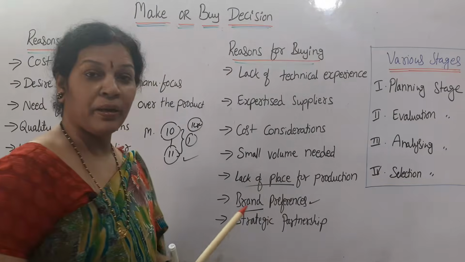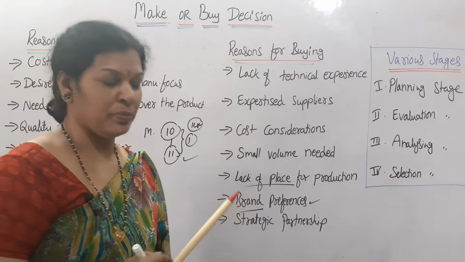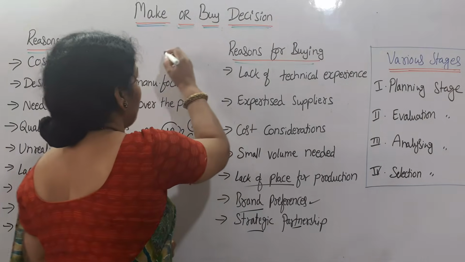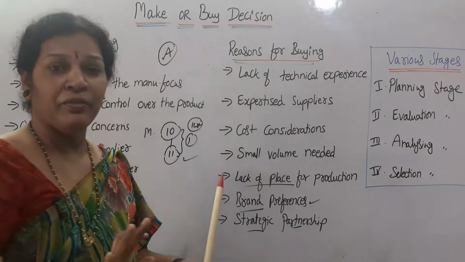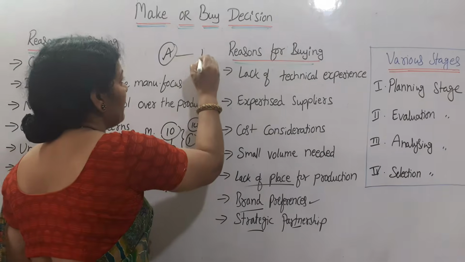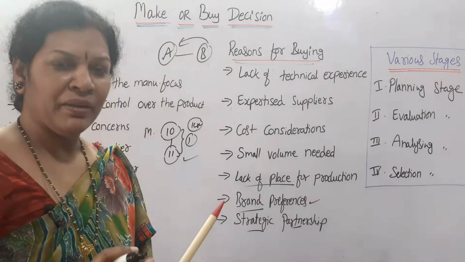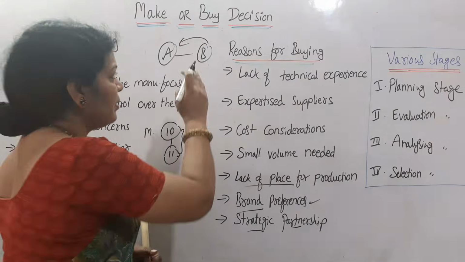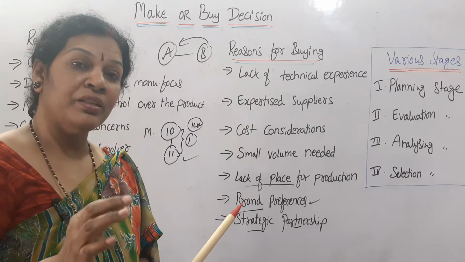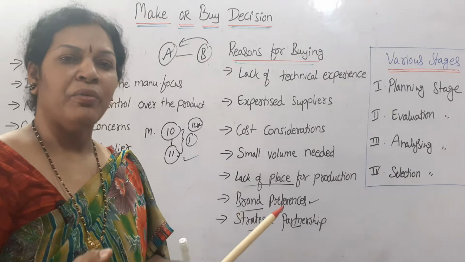In the same way, strategic partnership. You may have some collaborations also. That's what we call a strategic partnership. If in company A we are manufacturing, but we are outsourcing from company B, and we have a very good understanding, they are reliable, they are ready to supply the goods within a reasonable price and also in time, then why to take risk?